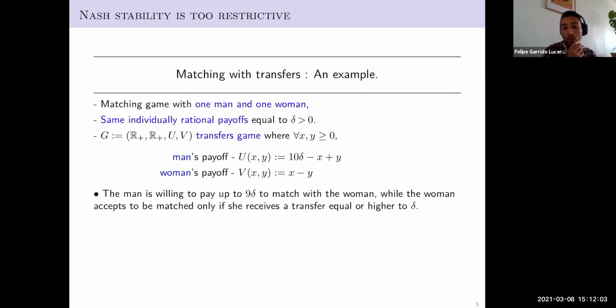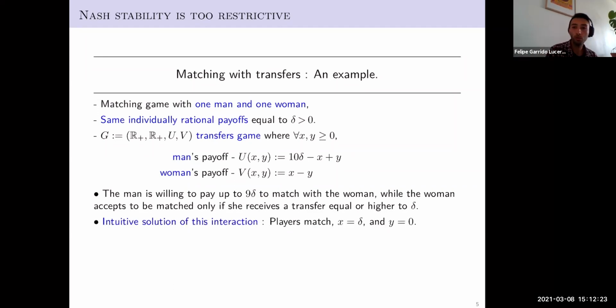We see that the man is willing to pay any transfer up to 9 delta to match with the woman, because in this case he's better off than being single. While the woman accepts to be matched only if she receives a transfer equal or higher to delta, so she's also better off than being single.